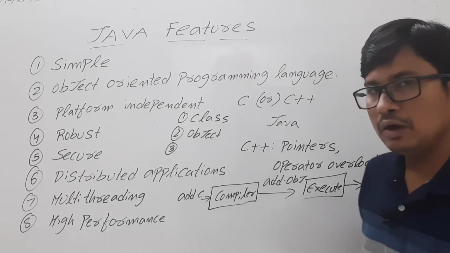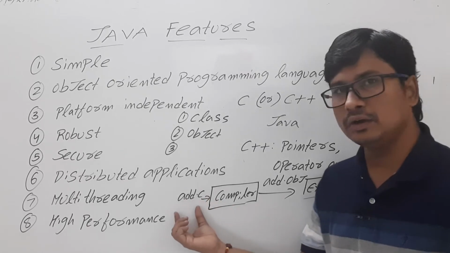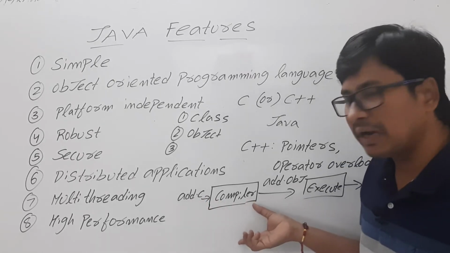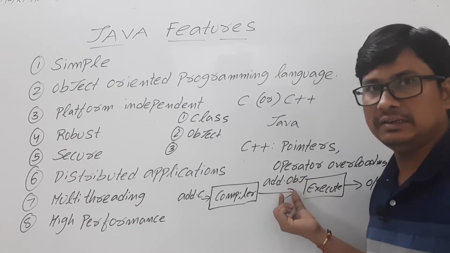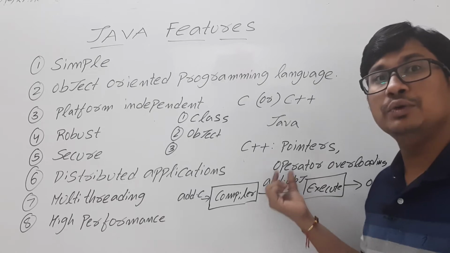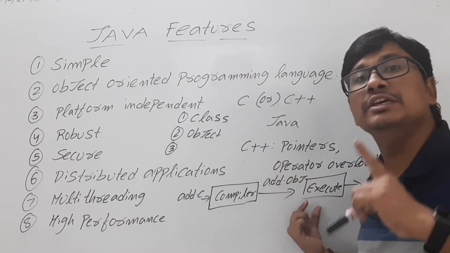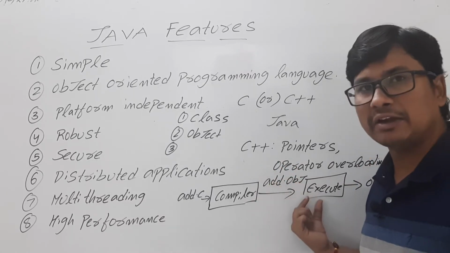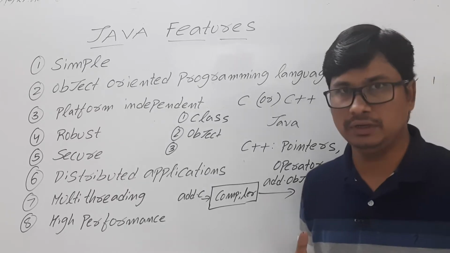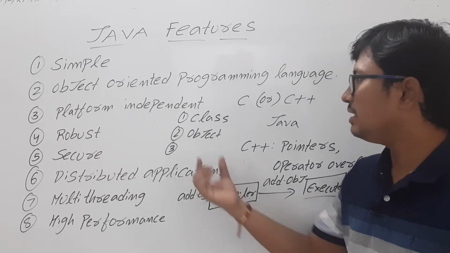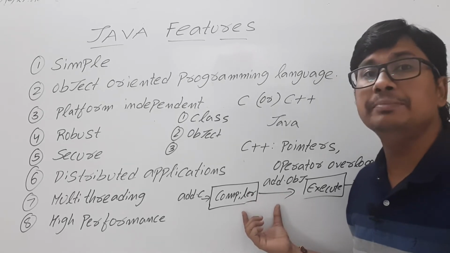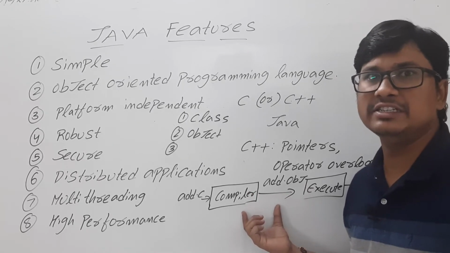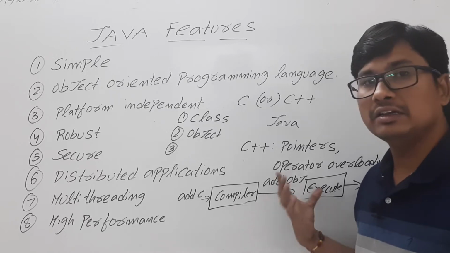Now, once you compile the add.c program on a particular platform, you will generate the add.obj file. That obj file you can only execute on the same platform. If you change the platform, you will not get the output. So that's why we say that C and C++ are platform dependent programming languages. If you change the platform, you will not get the output.